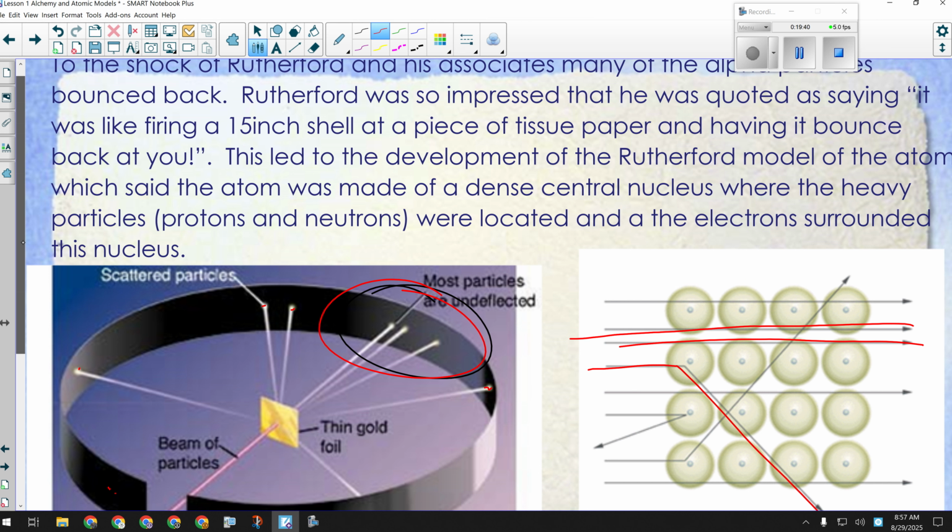Now, a common theme that we've been covering here is every time somebody does something really good, the rest of the scientific community is immediately like, yeah, but. Dalton comes up with the atomic theory, and everyone's like, yeah, but what do they look like? Thomson comes up with the plum pudding model, and people are like, yeah, but why is that all positive? And so on and so on. Well, there was a yeah, but for Rutherford as well.